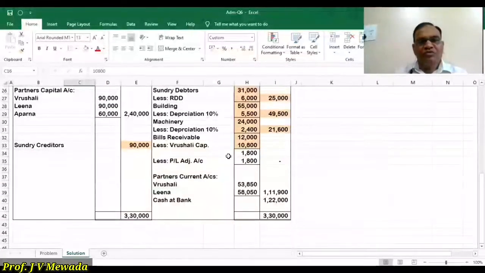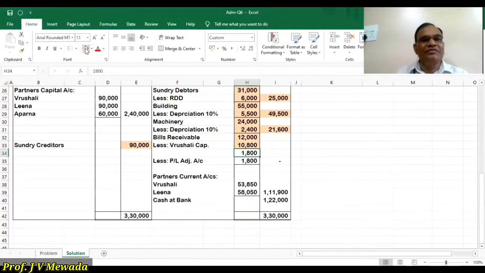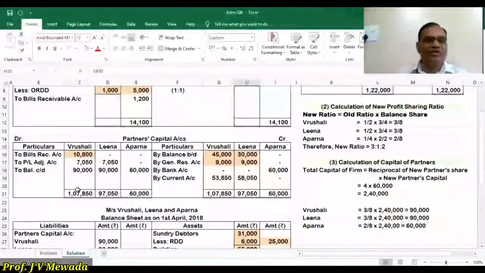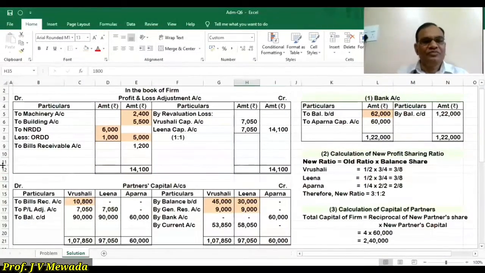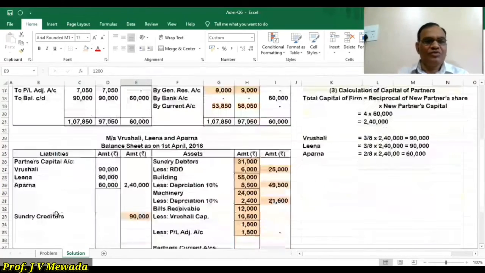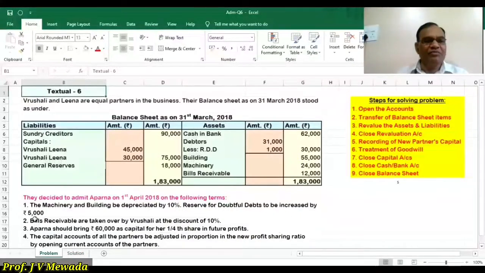And now whatever is 1,200 is a loss. So 1,200 is transferred to the profit and loss adjustment account. So we will transfer the bill receivable loss of 1,200 to the profit and loss adjustment account. So we have completed adjustment number 1 and 2.